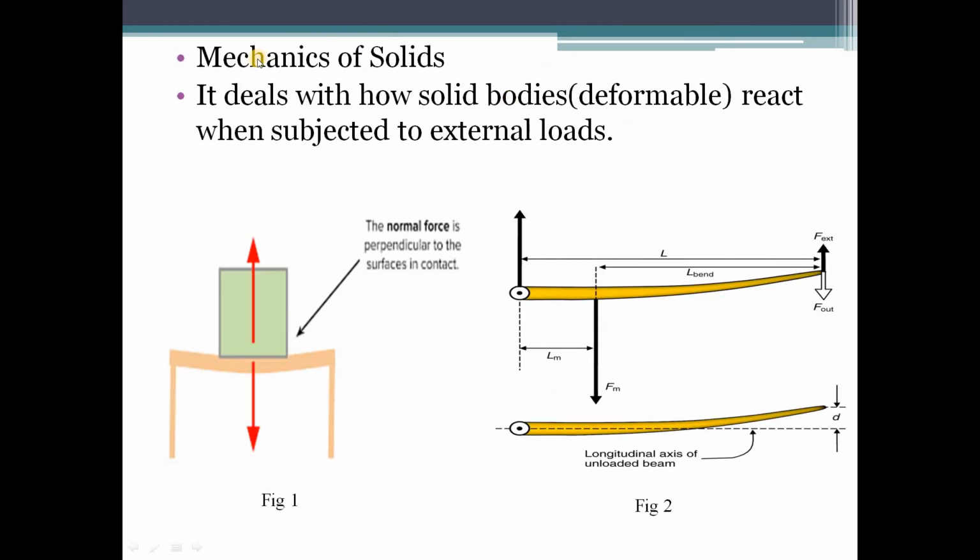Here, mechanics of solids deals with how solid bodies will react when they are subjected to external loads. Okay, so here solid bodies mean deformable bodies. The deformable bodies we have already defined. Whenever an external load is acting on the body, there will be considerable change in the dimensions of the body. So then it is called a deformable body. Okay, all solid bodies are deformable.